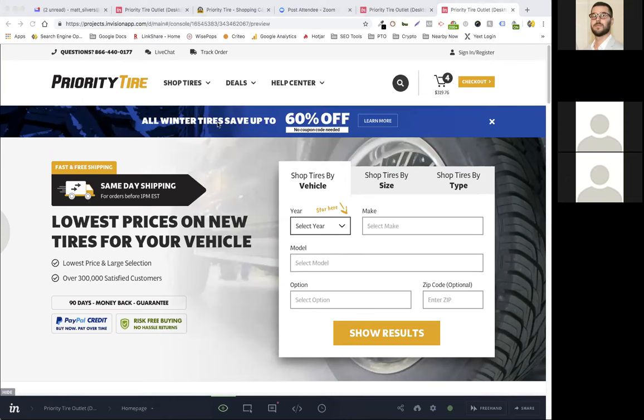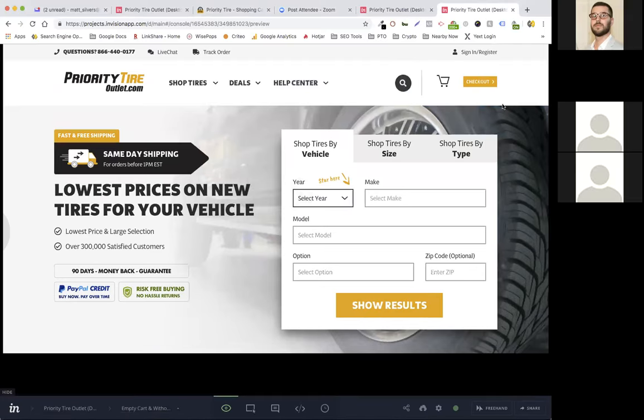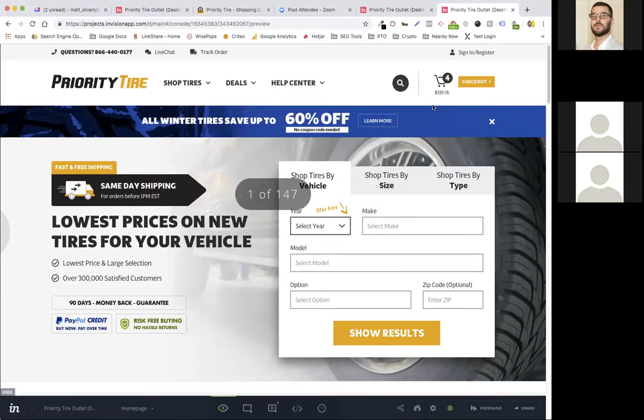So the UI that I was showing you here is basically showing how it will look when we have a sale running. And if we don't have a sale running, it will look like that. Basically it just gets rid of it. Perfect. Right, it's the same layout. It just gets rid of it. And this would be on the inner category pages as well, and the product page, everywhere. Okay, makes sense.